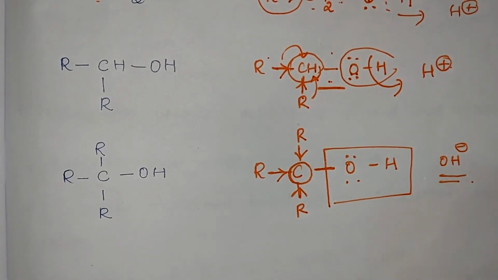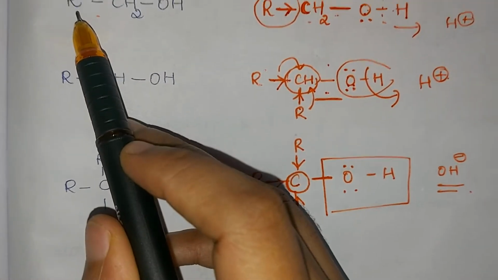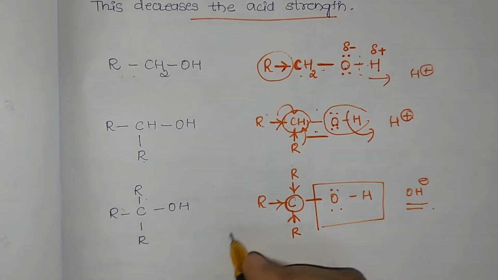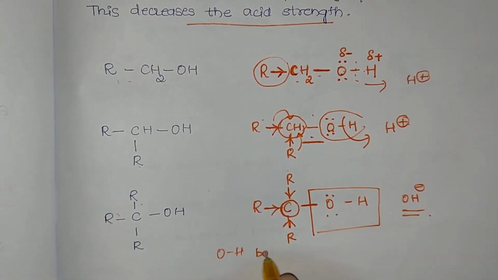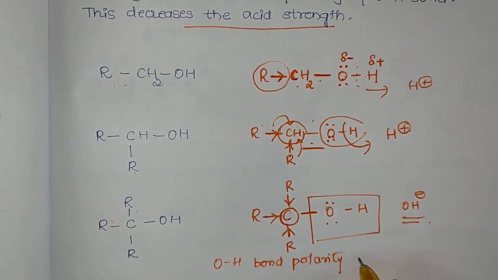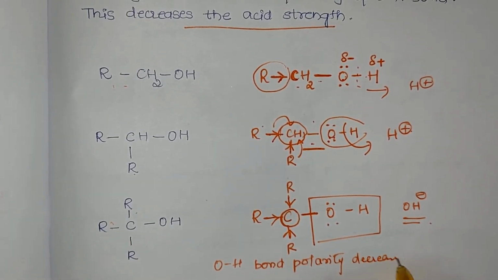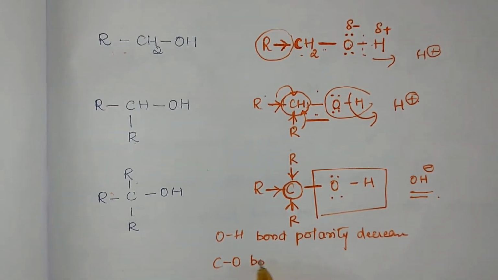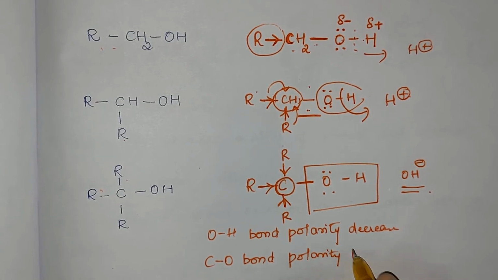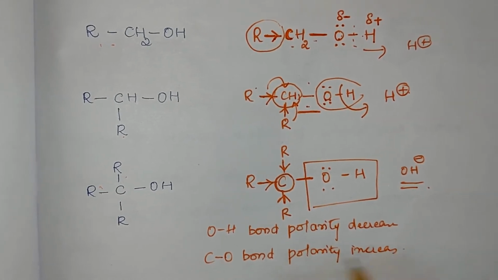Thus we see that primary alcohols give H plus ion, so they are acidic in nature. Secondary are also acidic, whereas tertiary is basic. So as the alkyl groups on the carbon atom to which the OH group is attached increase, OH bond polarity decreases because of the presence of the electron releasing groups, and CO bond polarity increases, because of which the CO bond is broken in case of tertiary alcohol.